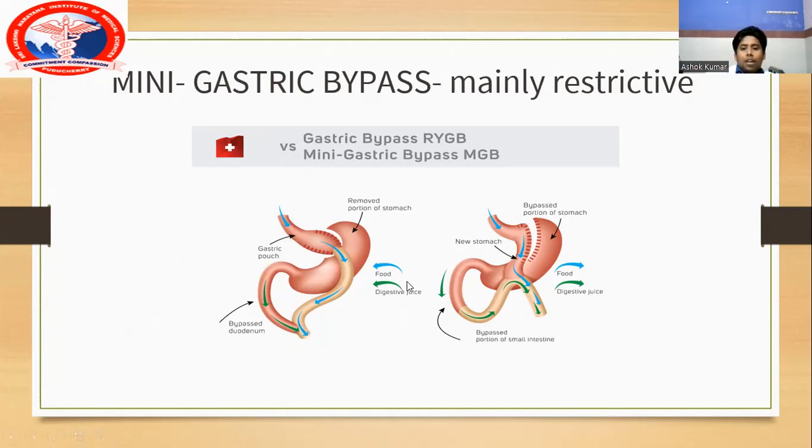So to overcome that, here instead of making a gastric pouch, sleeve gastrectomy is done. The stomach is made into a sleeve. The sleeve gastrectomy is done, and the jejunum is not divided. The jejunal loop is attached to the distal end of this newly constructed stomach. So this is the bypassed portion of the stomach. It's left behind, and only one anastomosis is done, gastrojejunal anastomosis, with the help of a loop of jejunum.